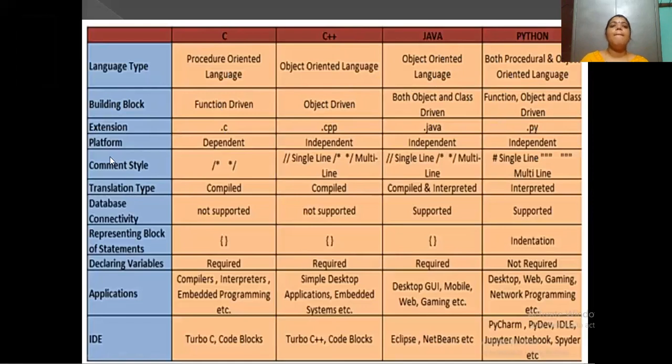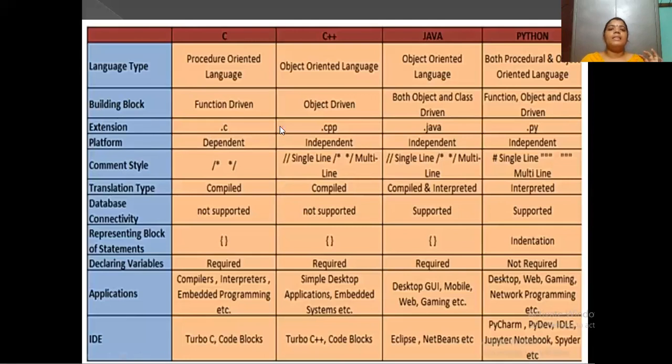So the next thing is platform. What is meant by platform? In the platform we are having two kinds. The first one is independent and the second one is dependent. Here is C language. C language is a dependent language. Why are we calling it a dependent language? Because only in one operating system or one platform the C program is going to run. No other platforms are used for the C language. So here is the example, Windows.